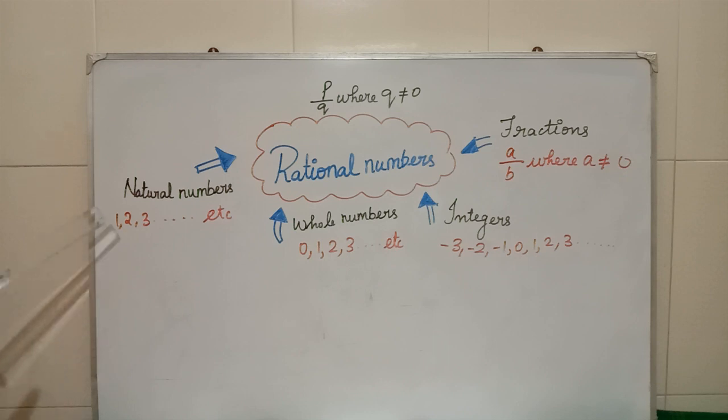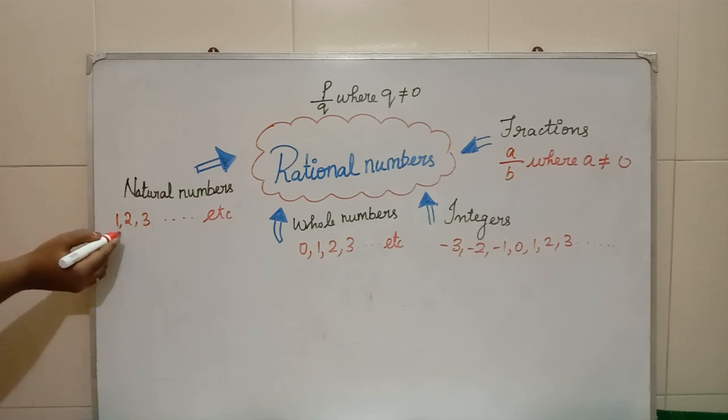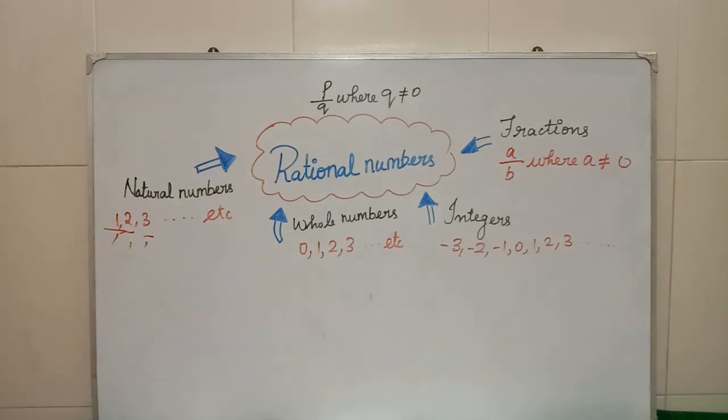Now, if you consider a natural number, a rational number has to contain both numerator and denominator. Suppose you take the natural number 1, it has only the numerator part. Since it doesn't have a denominator part, you yourself have to think that the denominator part is 1. For every number, the denominator part is what? 1, 1, 1. So this is the numerator p and this is the denominator q.